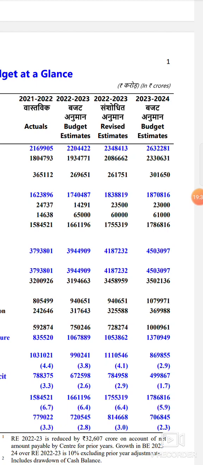And what is your expenditure? 45 lakh crores. And what are your revenue receipts? It is 26 lakh 32,281. And next one, come to capital receipt.